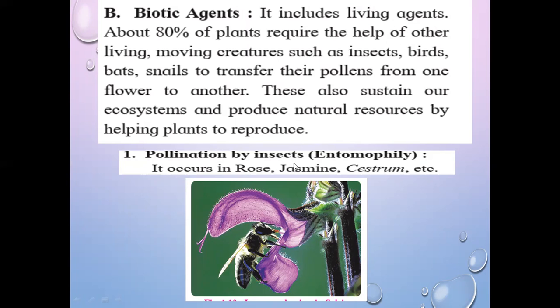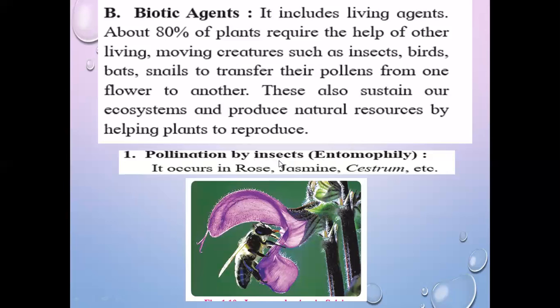First, pollination by insects. In the previous lecture I told you about entomophily and the difference between entomophily and anemophily. Anemophily means wind pollination, hydrophily means water pollination, and entomophily means insect pollination. Entomology is the branch of biology which deals with the study of insects. The word entomo suggests insects.